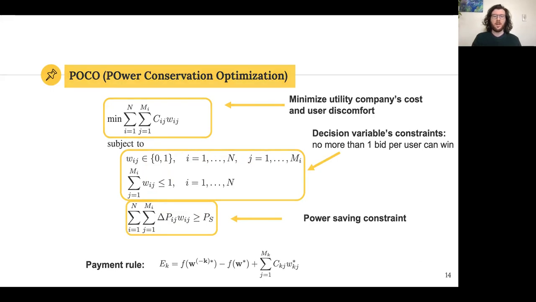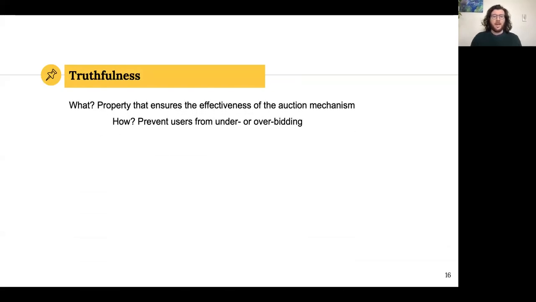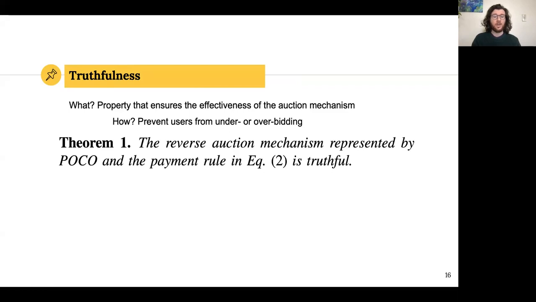Why do we need this? The reason lies in the property of truthfulness. Truthfulness is a common property of reverse auctions. It ensures that the auction mechanism can run effectively. What we mean by that is that it prevents users from under or overbidding, and therefore manipulating the system in such a way that they can gain money from it. And so in our paper, we prove Theorem 1, that the reverse auction mechanism that we propose, and the optimization problem POCO that we just formulated, is truthful.